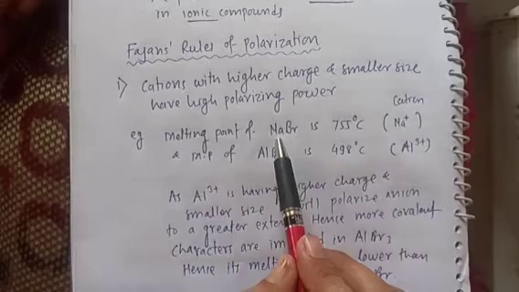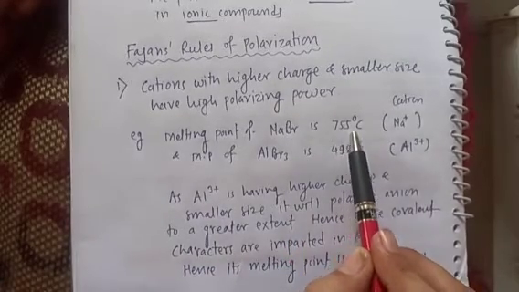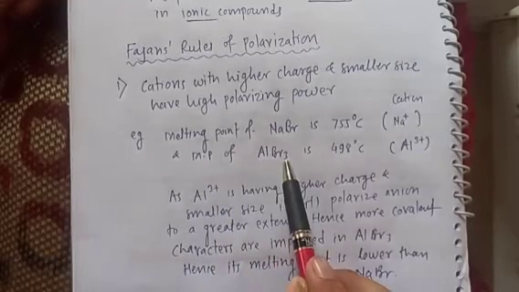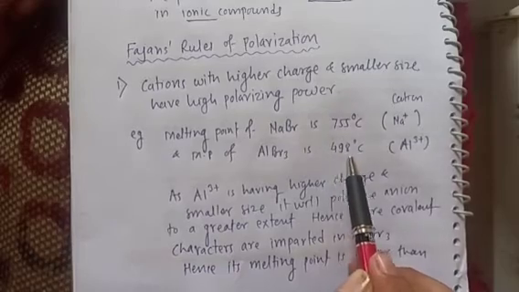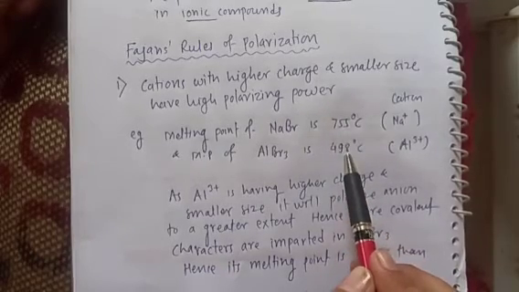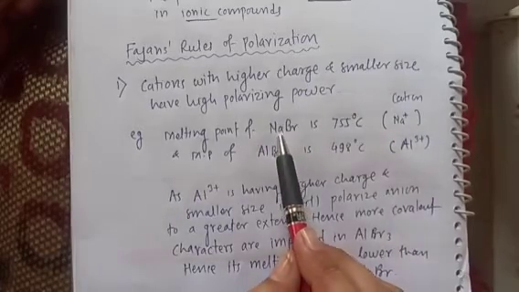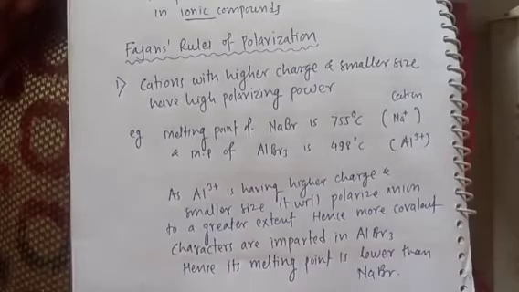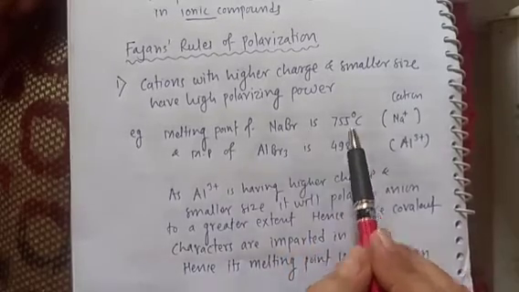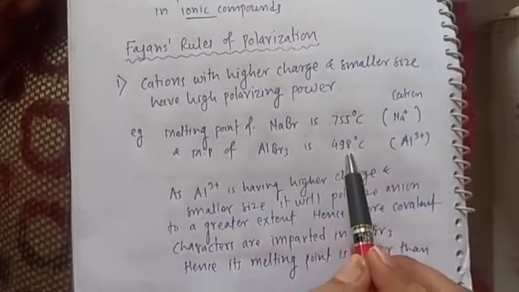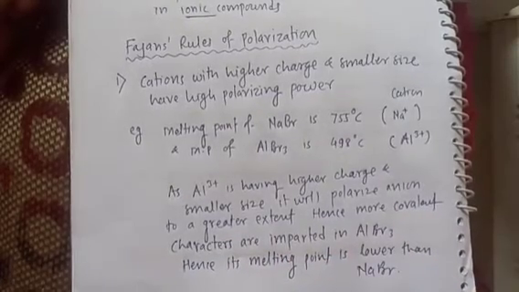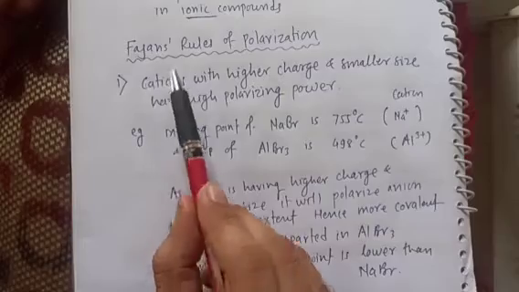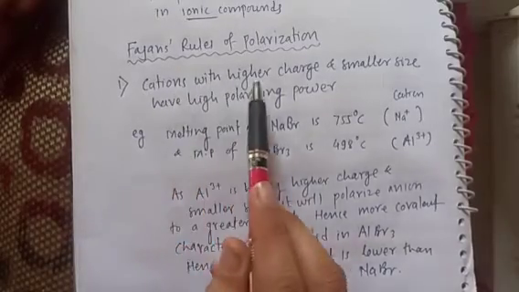The melting point of sodium bromide is 755 degrees centigrade, but the melting point of aluminum bromide, that is AlBr3, is only 498. So there is a decrease in the melting point. You know that if the compound is purely ionic, its melting point is high. Now why is it so? Sodium bromide has a high melting point, but aluminum bromide has such a low melting point. What could be the reason? The reason is polarization. In Fajan's first rule, cations with higher charge.